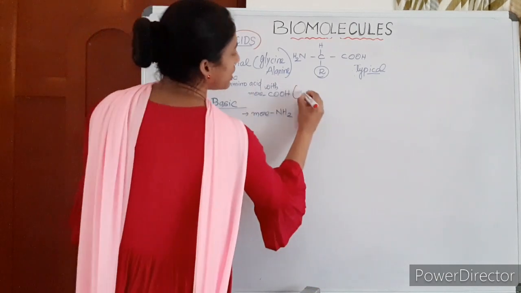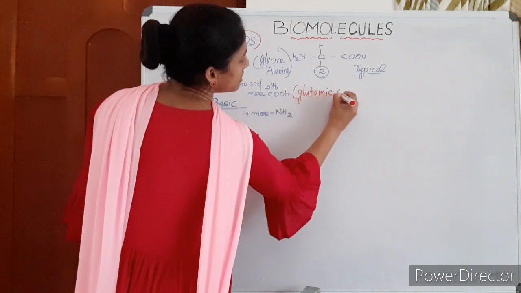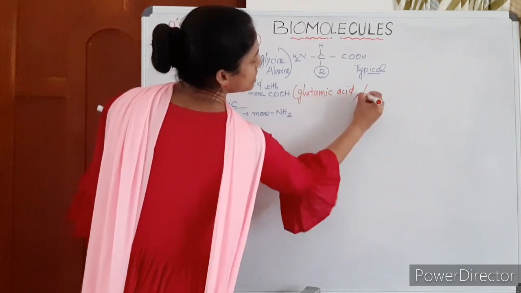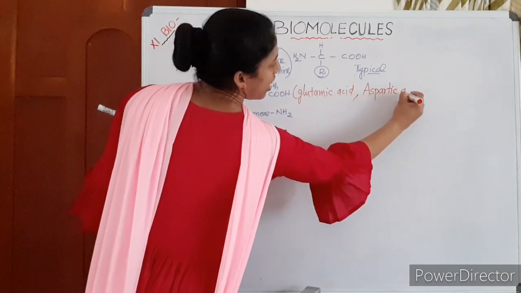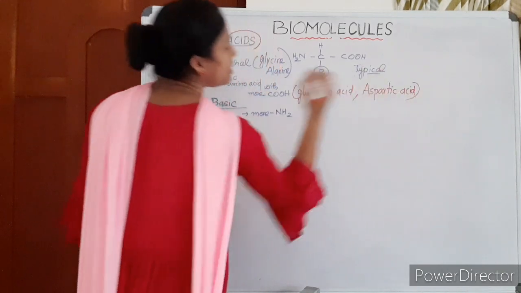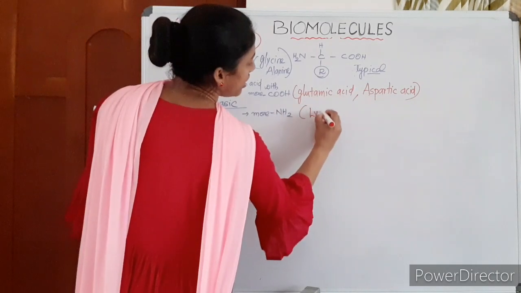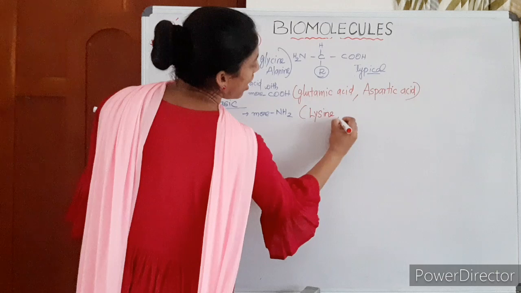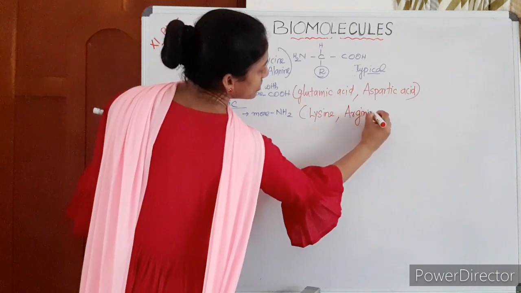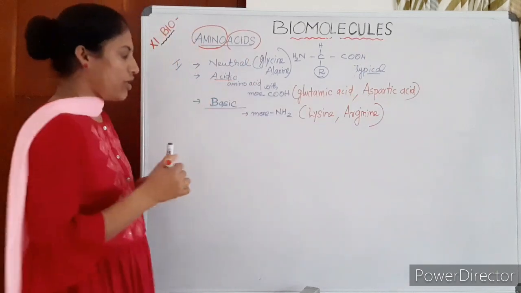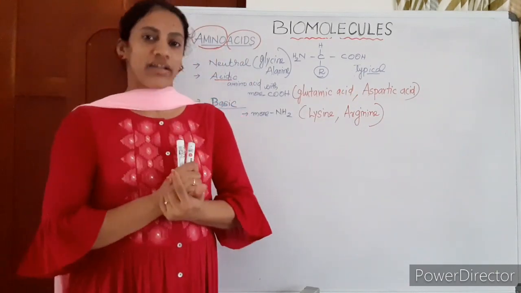Now itself you have seen it. Glutamic acid is there as an acidic amino acid. One more acidic amino acid is there, that is aspartic acid. Aspartic acid is another acidic amino acid. Basic amino acids are lysine, arginine, etc., with more amino groups. Okay, basic amino acids are lysine and arginine.